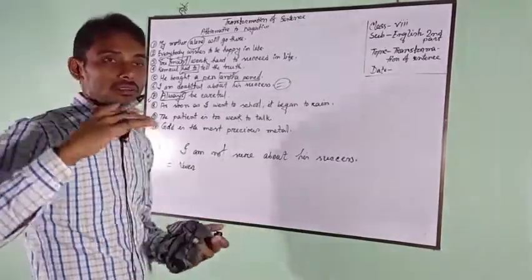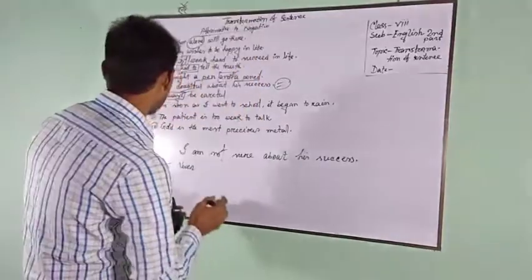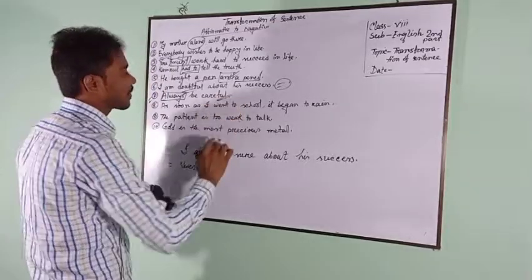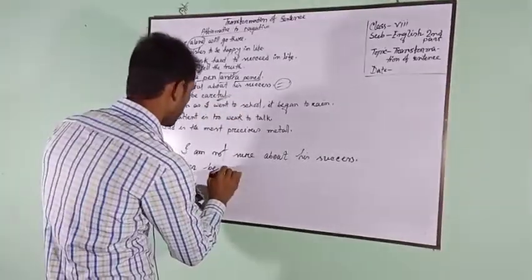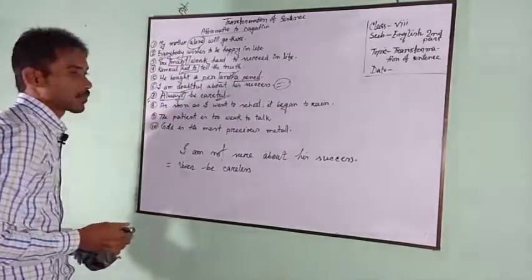And the antonym of the affirmative word: never be careless. The antonym of careful is careless. Have you got it?